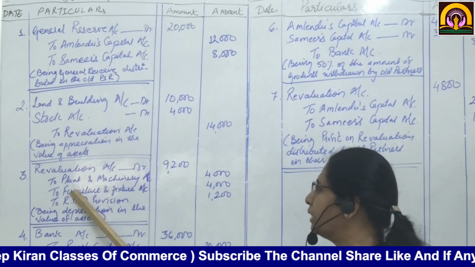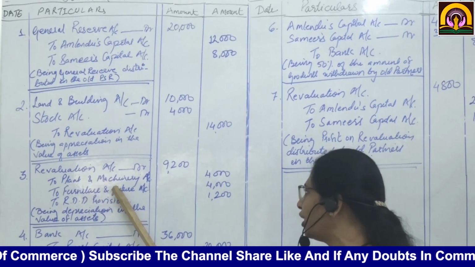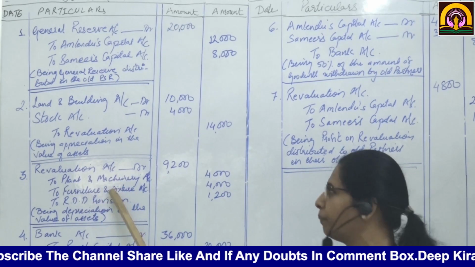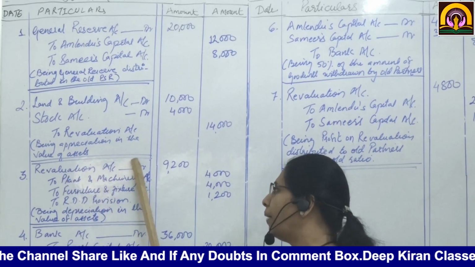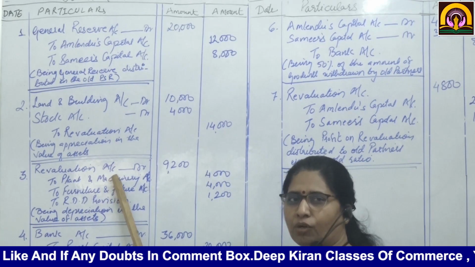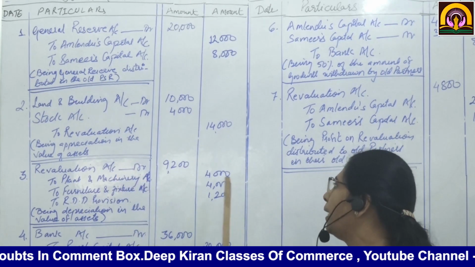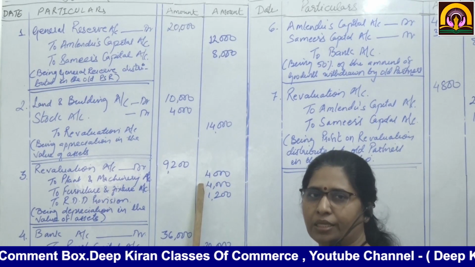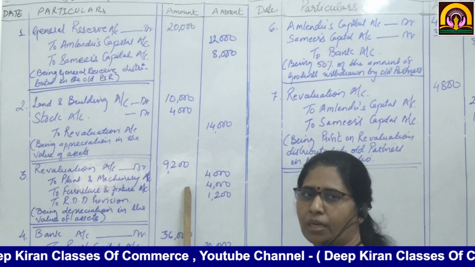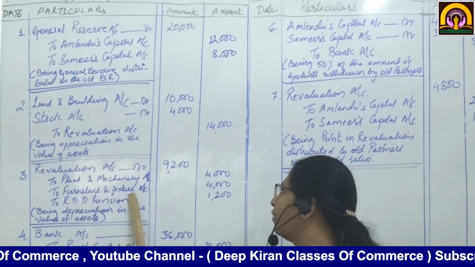What assets are decreasing? Plant and machinery is decreasing, furniture is decreasing, and we have made a provision for debtors at the rate of 5%. So revaluation account debit to plant and machinery. See, plant and machinery, the value given in the current balance sheet was 20,000, whereas now it is to be valued at 16,000. So 20,000 minus 16,000, the net loss is how much? 4,000. So we are going to write it over here. Then to furniture and fixtures.